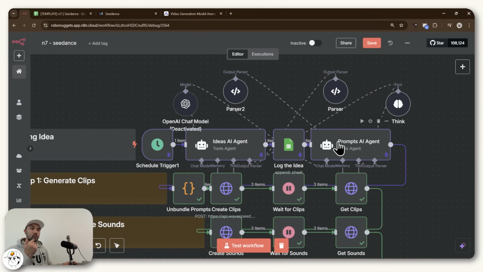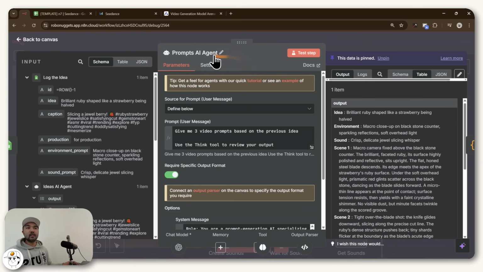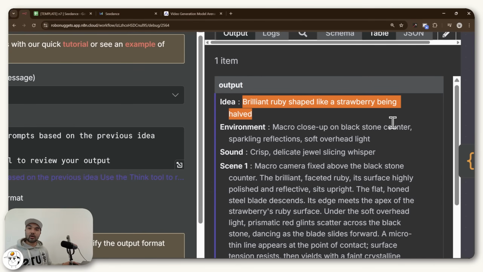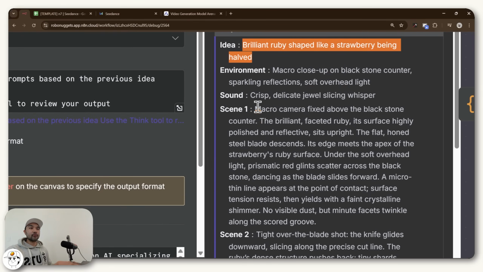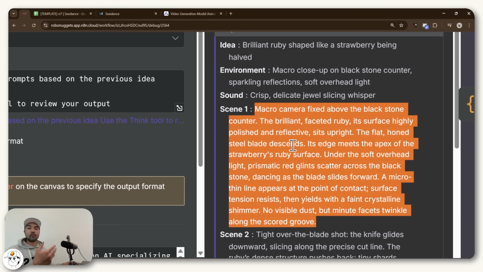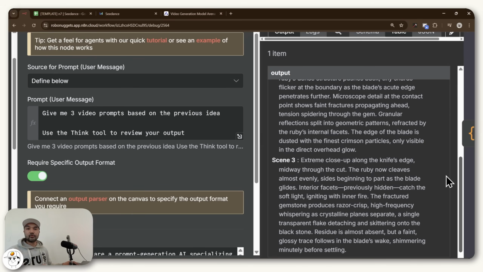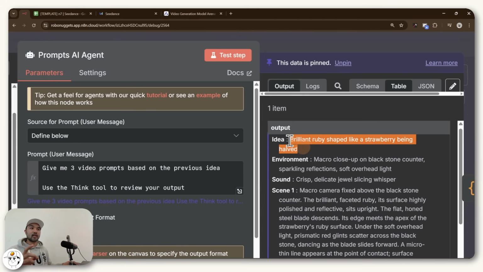So if we click away, we now can proceed to our next agent that we've set up, which if you open that up, you'll see that we named it as the Prompts AI agent, because what this agent's job is to turn those ideas into multiple prompts. For this run, we ask for 3 video prompts based on the previous idea. So you'll see here in the output that from this one idea of a brilliant ruby shaped like a strawberry being halved, we expanded that into 3 different scenes that would serve as our video prompts that would be fed to Seedance. So you have scene 1 here, scene 2, and scene 3, which are all different variations of that one idea so that we can have different iterations when we pass that along to Seedance.